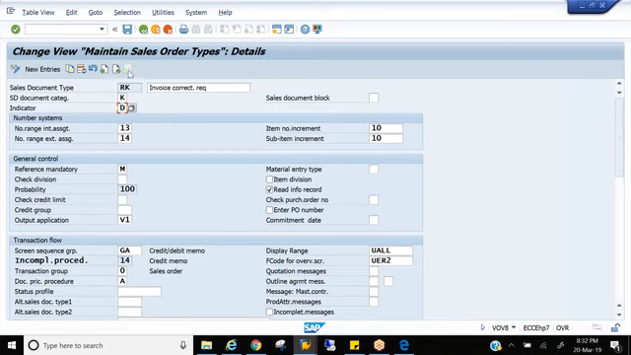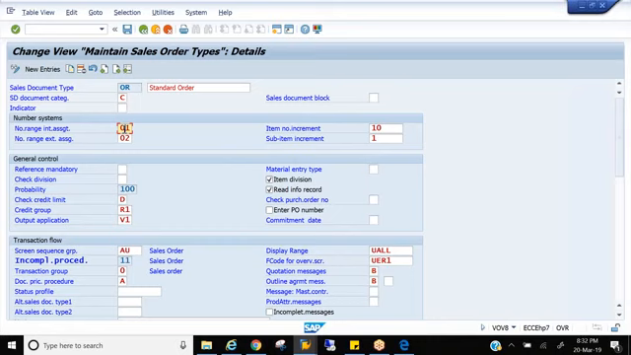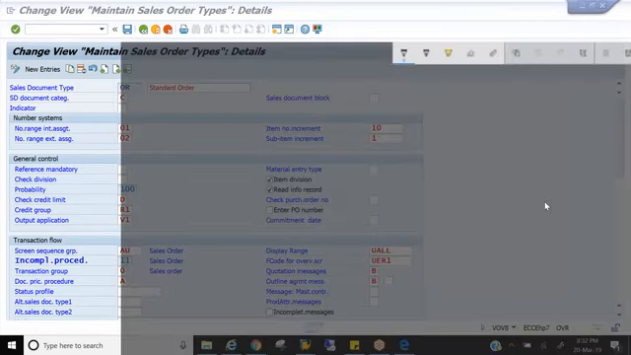Then next, number ranges. As we have the number ranges for customer master, here also we have the same kind of number ranges, but the transaction code we maintain is VN01. The T code for document number ranges is VN01. So we have both, again internal and external, that we maintain here. And this is item increment and sub item increment.